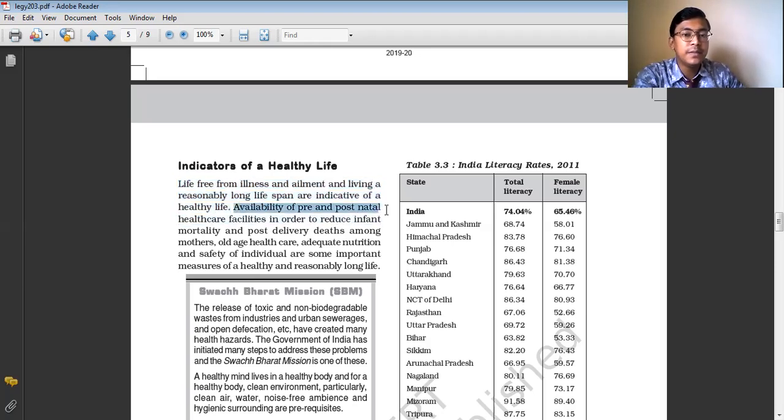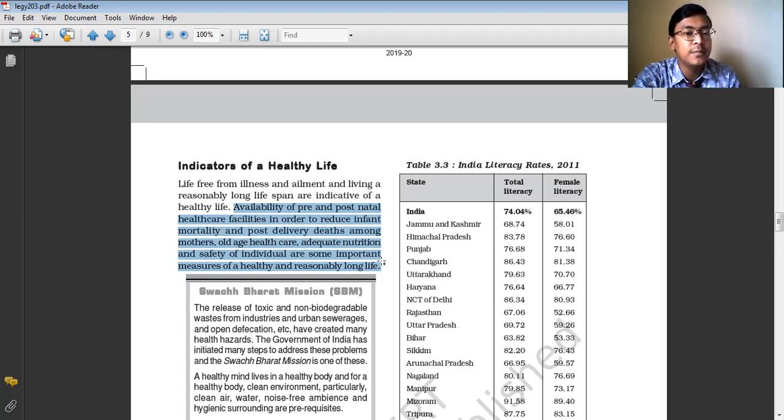So the availability of pre and postnatal healthcare facilities, in order to reduce infant mortality and post-delivery deaths among mothers, old age healthcare, adequate nutrition, and safety of individuals are some important measures of a healthy and reasonably long life. So in order to increase the life expectancy of the people, and to increase the immunity of the people so that they do not fall ill frequently, the government must focus on the availability of pre and postnatal healthcare facilities.